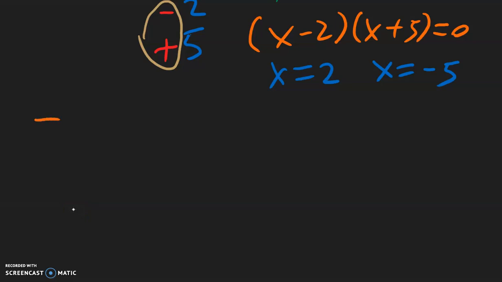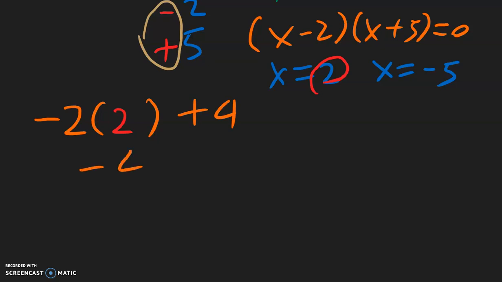So negative 2, but in place of x, I'm going to put in this 2, plus 4. Then let's multiply this. Negative 2 times 2 is negative 4, plus 4, which is 0.